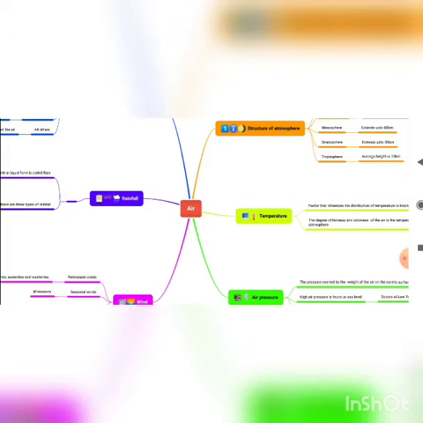Next, the second plentiful gas in the atmosphere is oxygen, which we as well as animals take from the air as we breathe. Green plants produce oxygen during photosynthesis, a process you already know. In this way, the oxygen content in the air remains constant. If we cut the trees, it may cause an imbalance in getting oxygen.